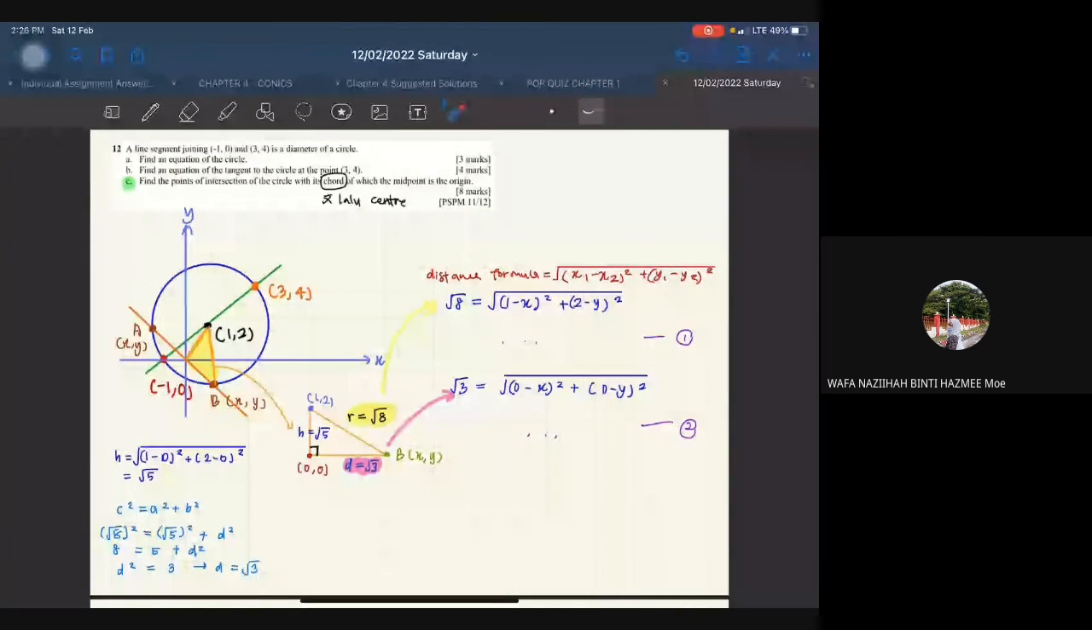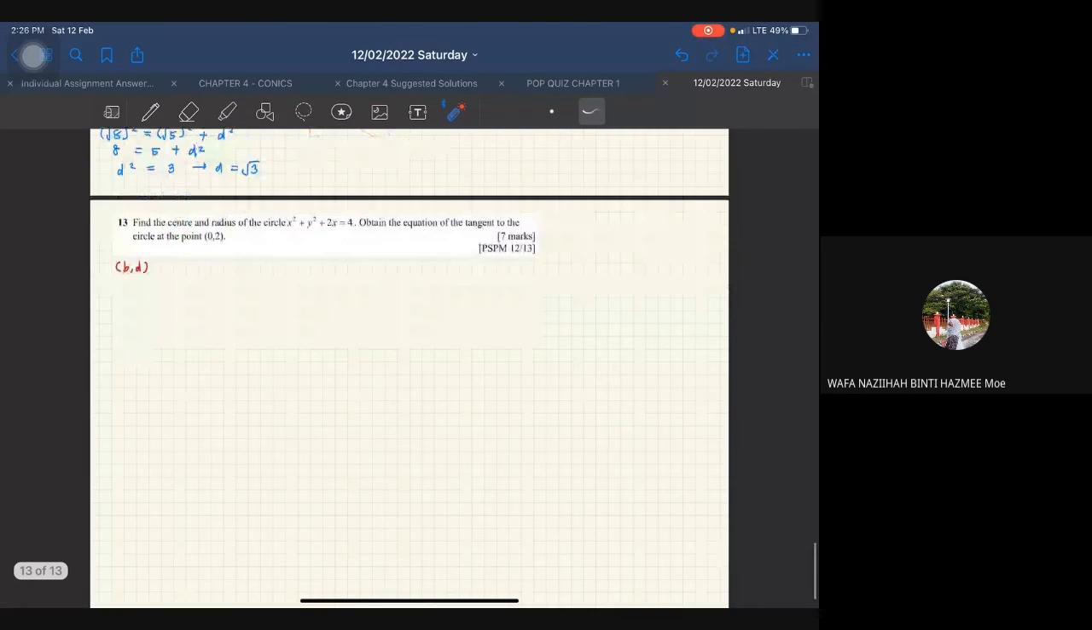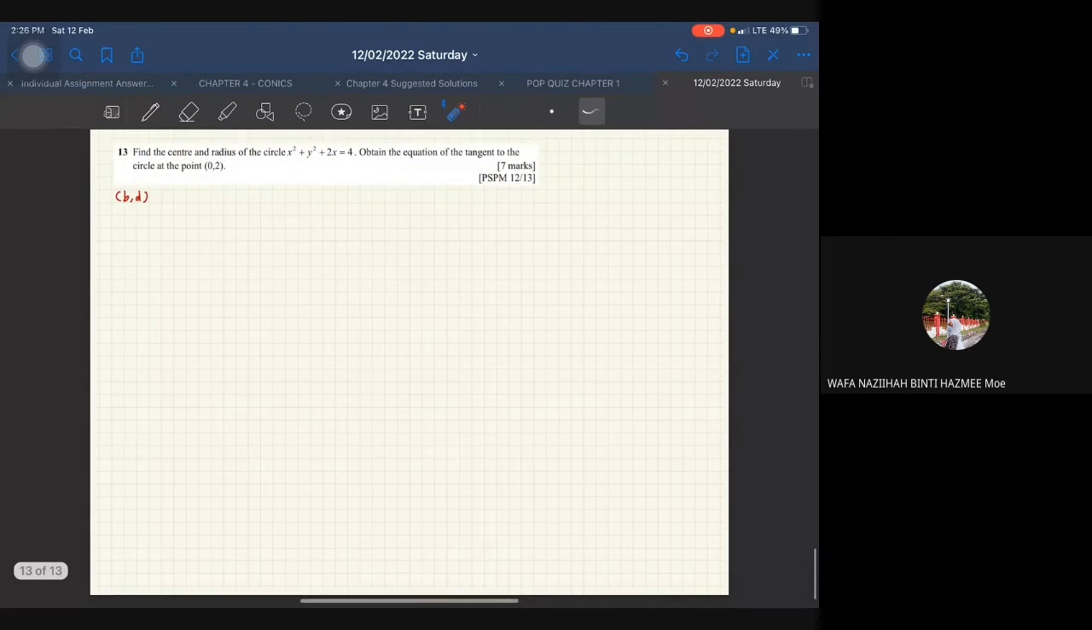Okay, so saya tahu nombor 12. So kita pergi soalan nombor 13. So nombor 13, I think okay saja ni nombor 13. Find the center and radius of the circle. Okay, so dia minta cari center and radius and then obtain the equation of the tangent to the circle at point 0, 2. So this one is pretty straightforward.